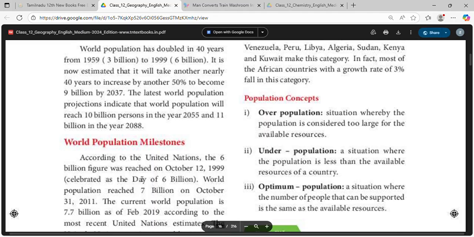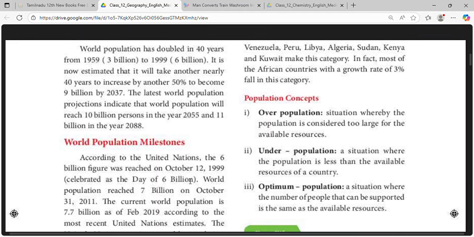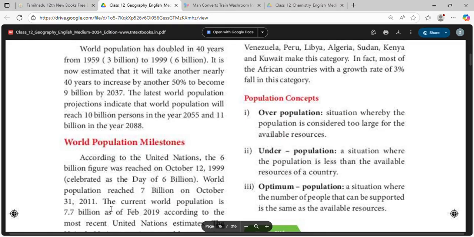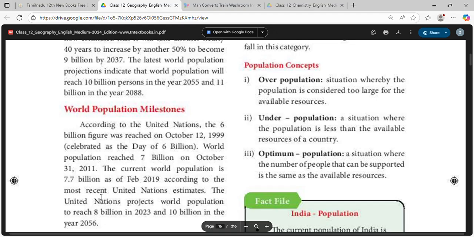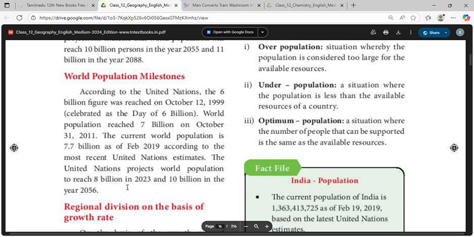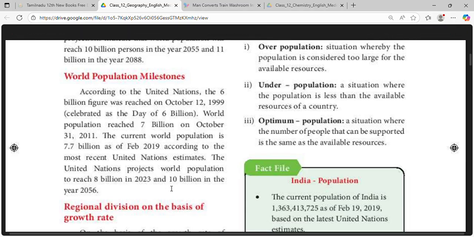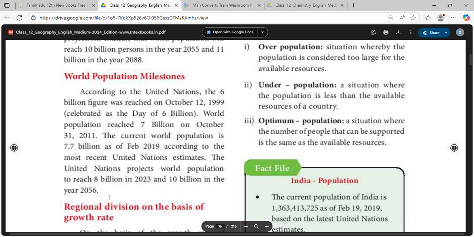According to the United Nations, the 6 billion figure was reached on October 12, 1999, celebrated as the Day of 6 Billion. World population reached 7 billion on October 31st, 2011. The current world population is 7.7 billion as of February 2019. According to the most recent United Nations estimates, the United Nations projects world population to reach 8 billion in 2023 and 10 billion in the year 2056.